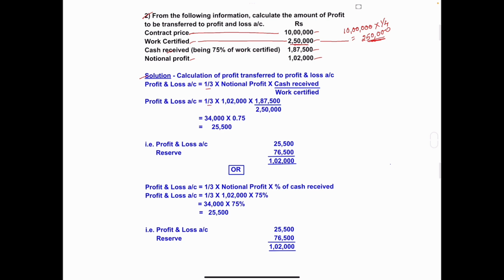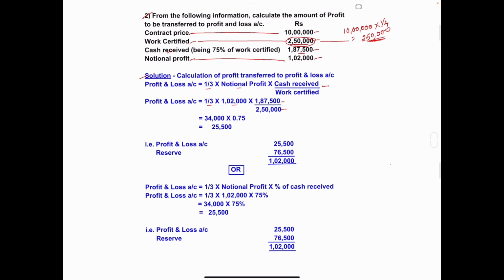One-third, same we will write here again. Notional profit: in place of notional profit, we'll write the amount. How much is notional profit? 1,02,000. So 1,02,000 into cash received. How much is the cash received amount? 1,87,500. So write here 1,87,500 divided by work certified. Work certified amount is 2,50,000.